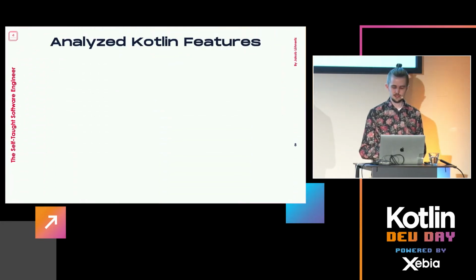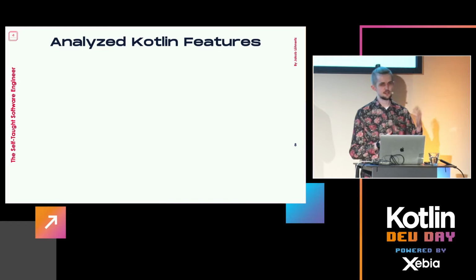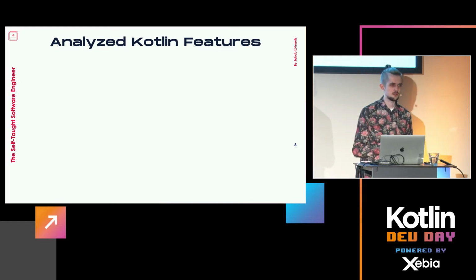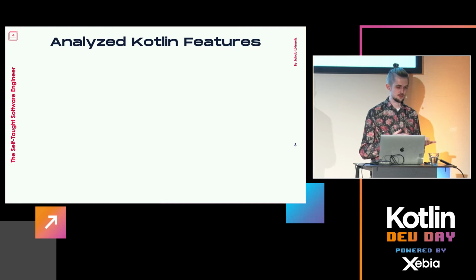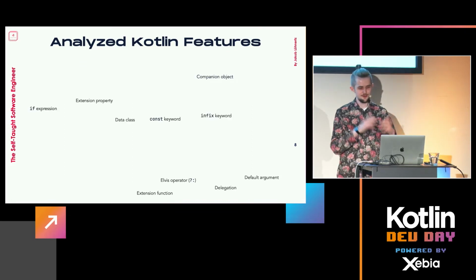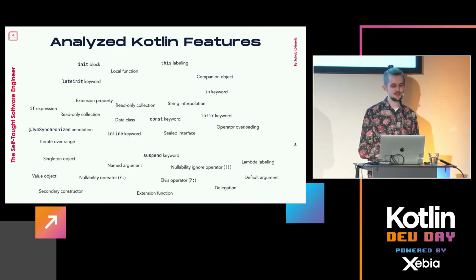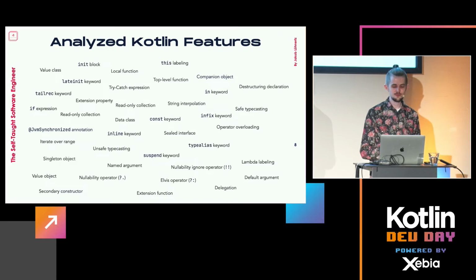So what I wondered then is something like this ceiling with the interface that you saw at the beginning. A, how does this work? And B, how do all the other Kotlin features actually work? So what I did is I analyzed virtually all Kotlin features I could think of. Here's actually the full list of them, and I tried to figure out how they are represented when running on the JVM.